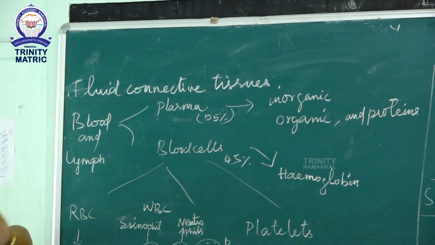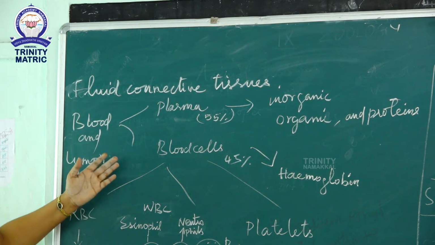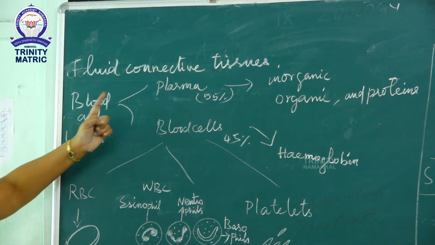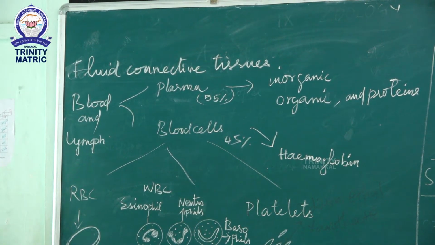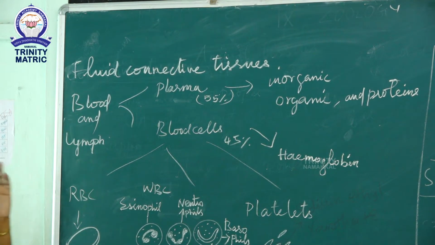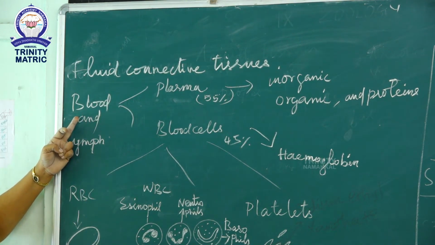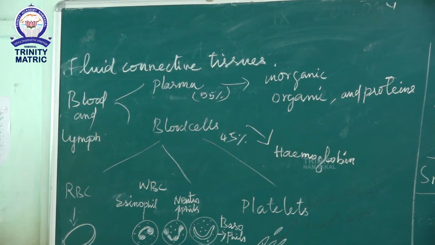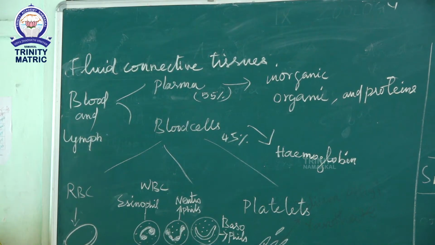Blood cells are red in color because the hemoglobin pigment is present in the blood cells. 55% of our blood is plasma, and 45% is blood cells. Plasma consists of inorganic, organic and protein substances.